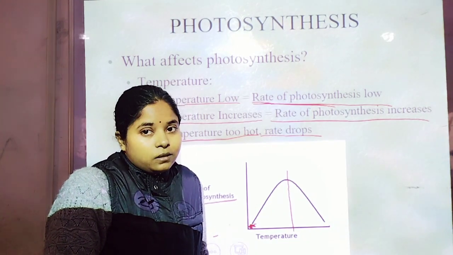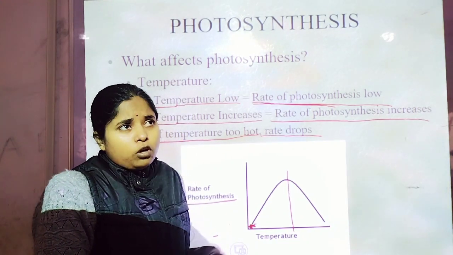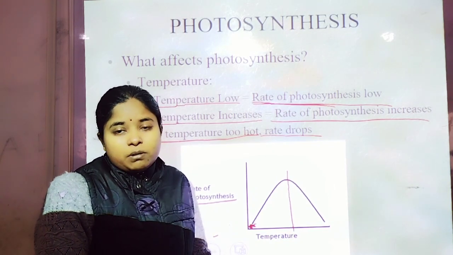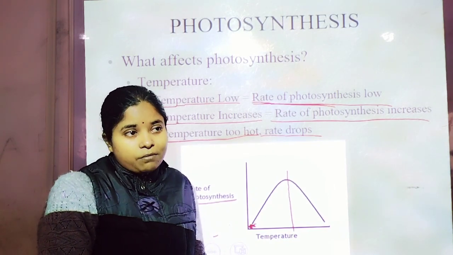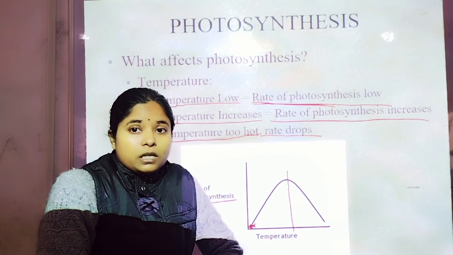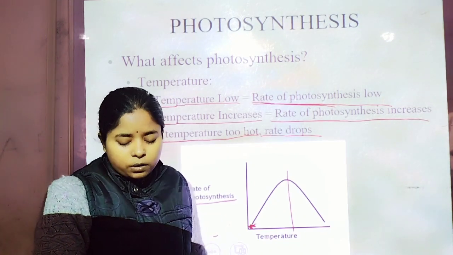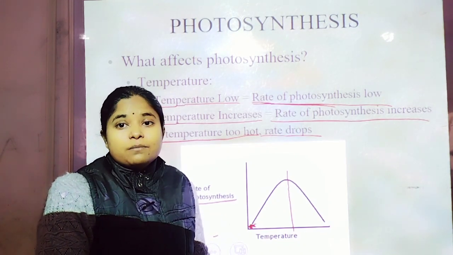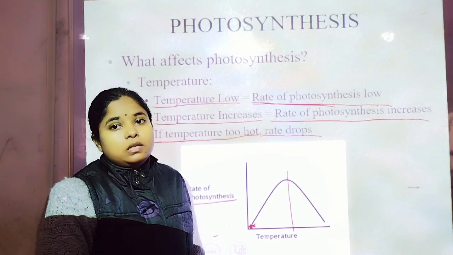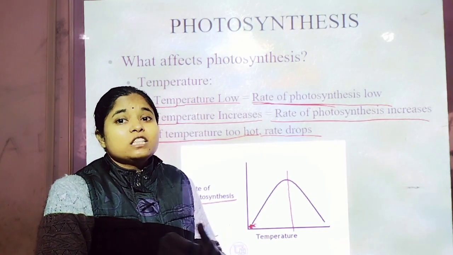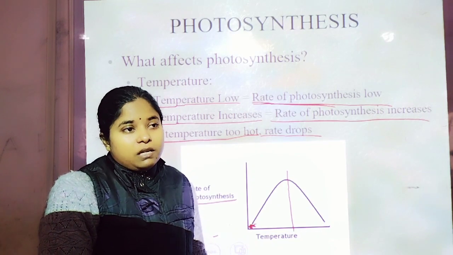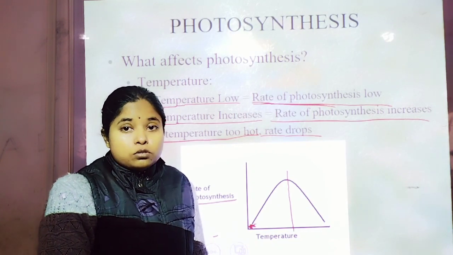They work at an optimum temperature. If we talk about our body enzymes, our body enzymes work at 37 degrees centigrade. If the body temperature gets low, our enzymes become inactive. So all the physiology which happens in our body gets slow.